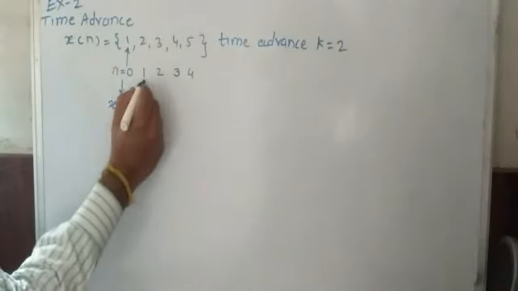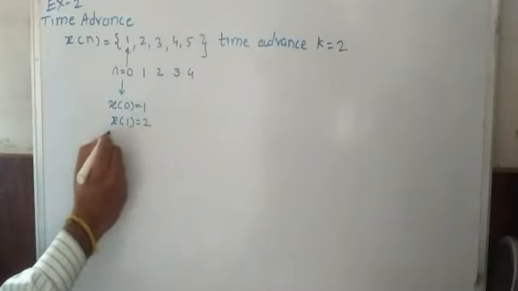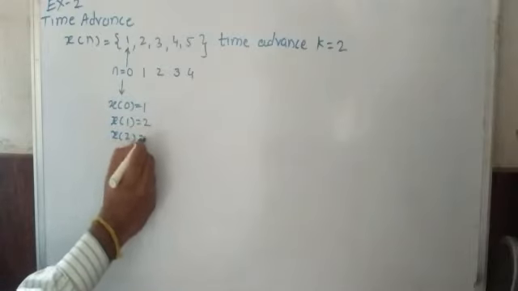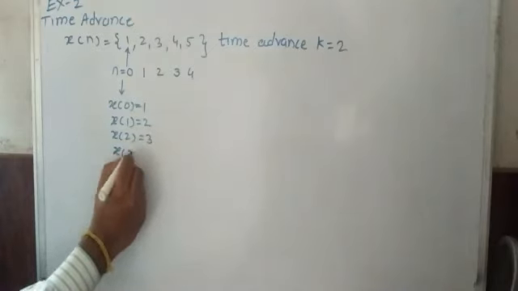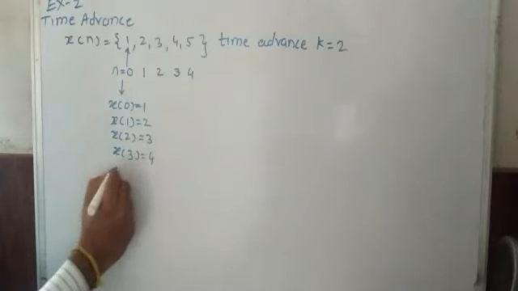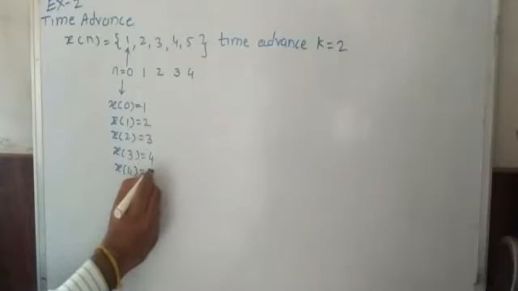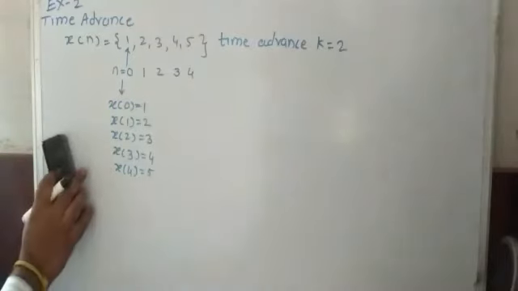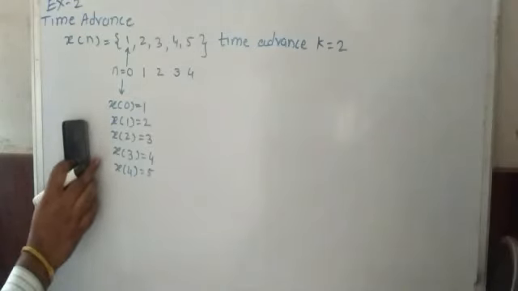When n is equal to 1, x of 1 is equal to 2. When n is equal to 2, x of 2 value is 3. When n is equal to 3, x of 3 is 4, and when n is equal to 4, x of 4 is 5. Okay, so you can understand the values in this manner. Remember, this is a way of understanding the discrete time signal.